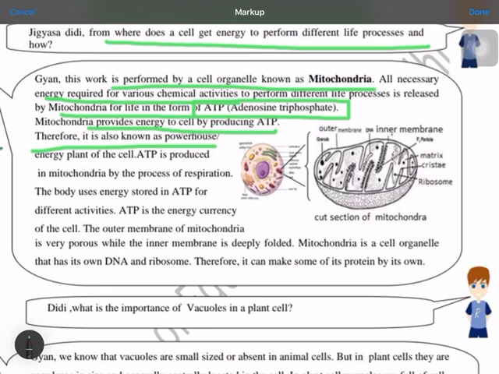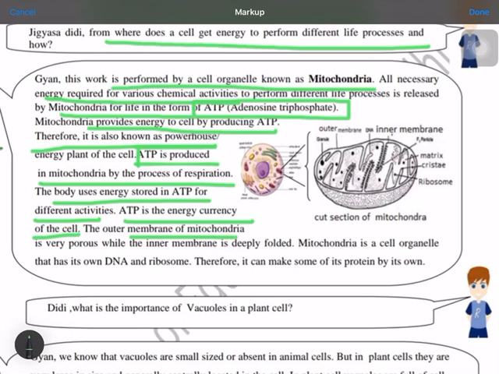Now the ATP is produced in mitochondria through the process of respiration, as you have seen in the last worksheet also, that the breakdown of glucose in the presence of oxygen, through aerobic respiration, gives you 36 ATP, and the body uses this ATP for different activities, and that's why this ATP is known as the energy currency of the cell.